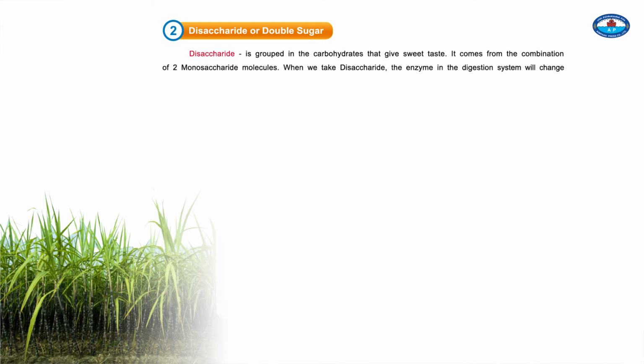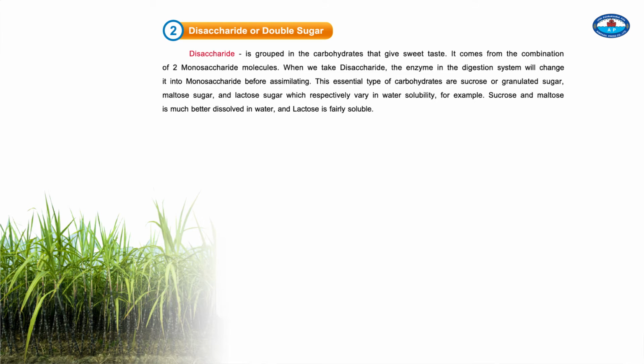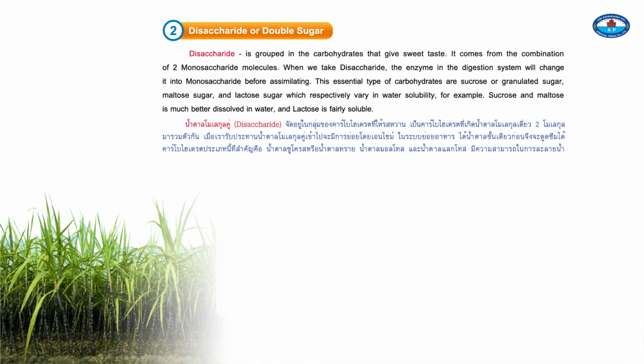2. Disaccharide, or double sugar. Disaccharides are grouped in the carbohydrates that have a sweet taste. They come from the combination of 2 monosaccharide molecules. When we eat a disaccharide, an enzyme in the digestion system will change it into monosaccharides before assimilating. These essential types of carbohydrates are sucrose, or granulated sugar, maltose sugar, and lactose sugar, which, respectively, vary in water solubility. For example, sucrose and maltose are easily dissolved in water, and lactose is fairly soluble.